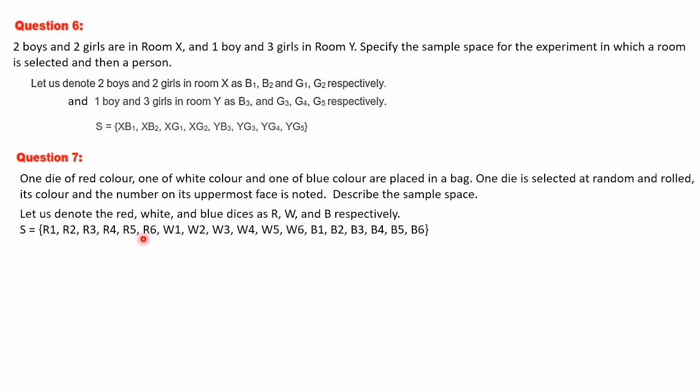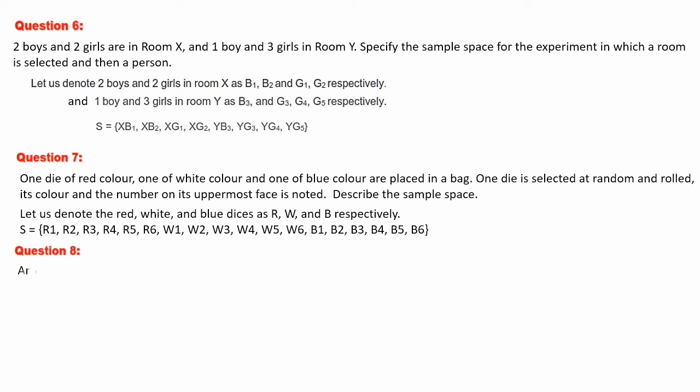Next preference is for white. So if white comes up, we also have 6 options because 6 faces are there in the die: W1, W2, W3, W4, W5 and W6. Next blue, that is the last option. If you are picking the blue die, then the chances are B1, B2, B3, B4, B5 and B6. So this is the sample space.